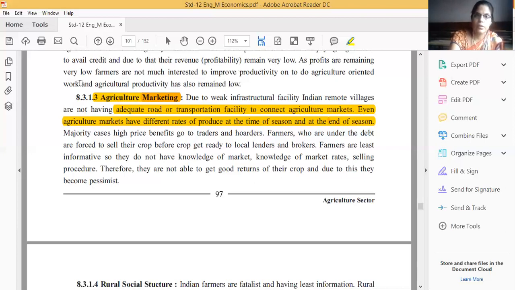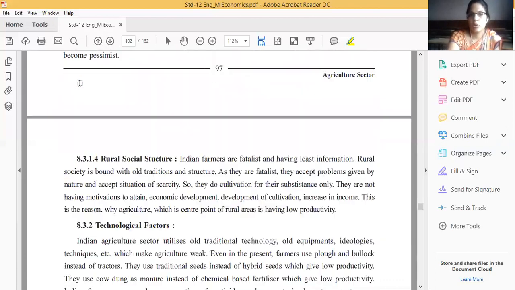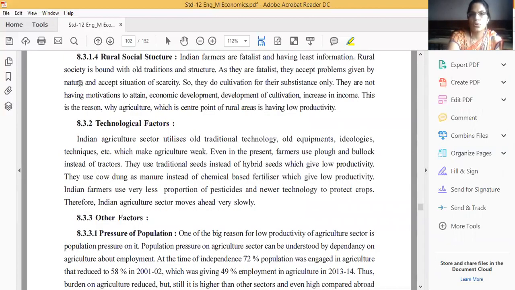Therefore, they are not able to get good returns for their crop, and due to this, they become pessimistic. They are being exploited.